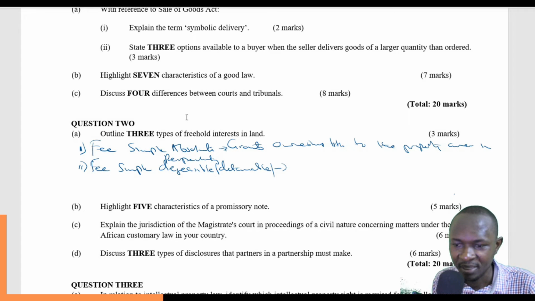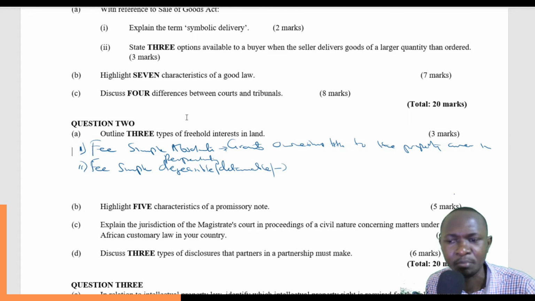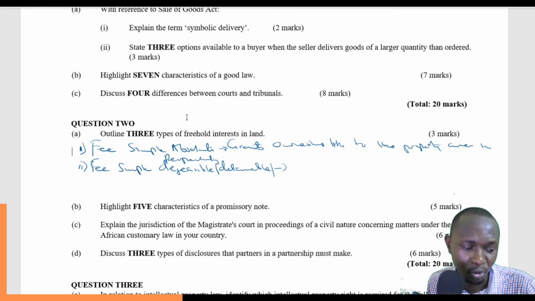So you are only given title to use that land within the conditions or parameters that have been set. If you violate the conditions, then that title will revert to the grantor, whoever gave you the title to the property. That is what we mean by fee simple defeasible or fee simple detainable.